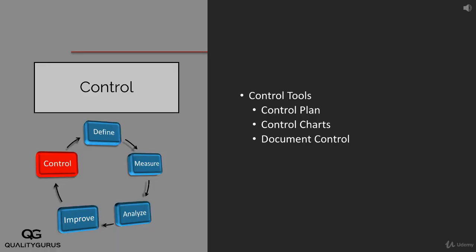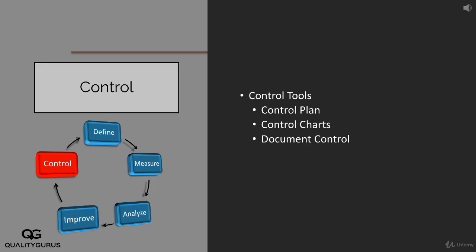Few tools which we will be covering here in the control phase will be the control plan. This is the plan which will tell how we want to control our process, and then we will talk about control charts. And if you remember, in the analyze phase, we briefly touched upon the concept of common cause and special cause. So that's something which is related to the control chart. Control charts help us in identifying special causes.